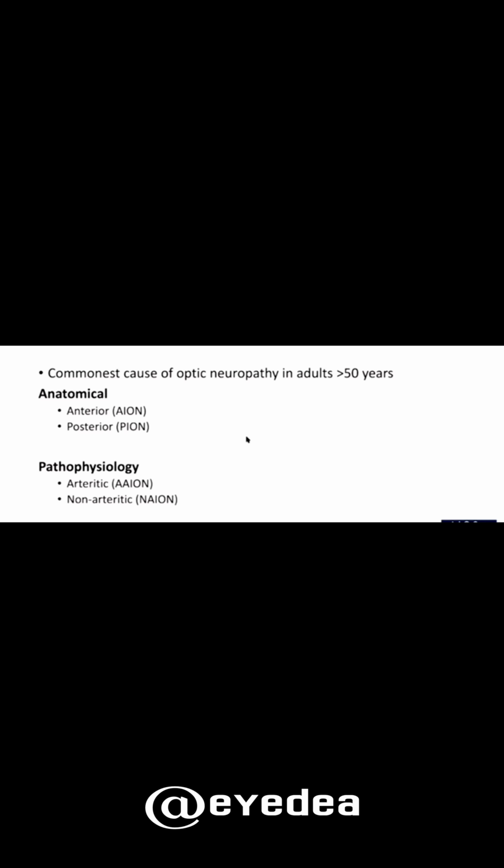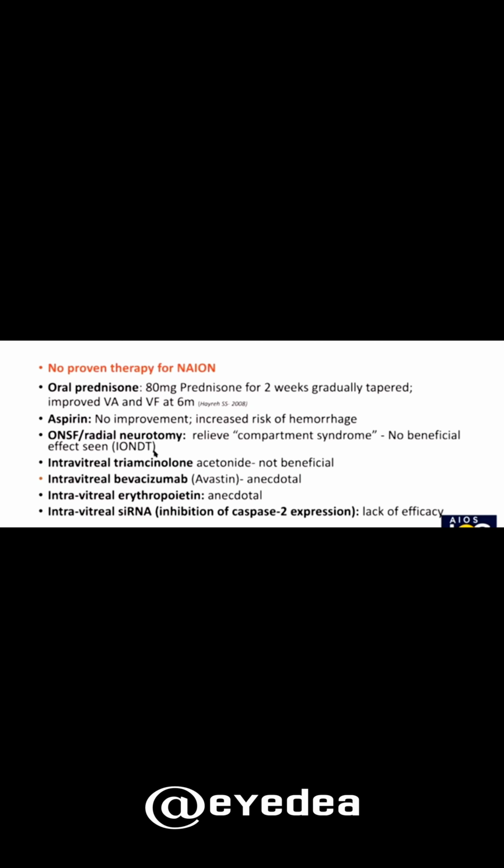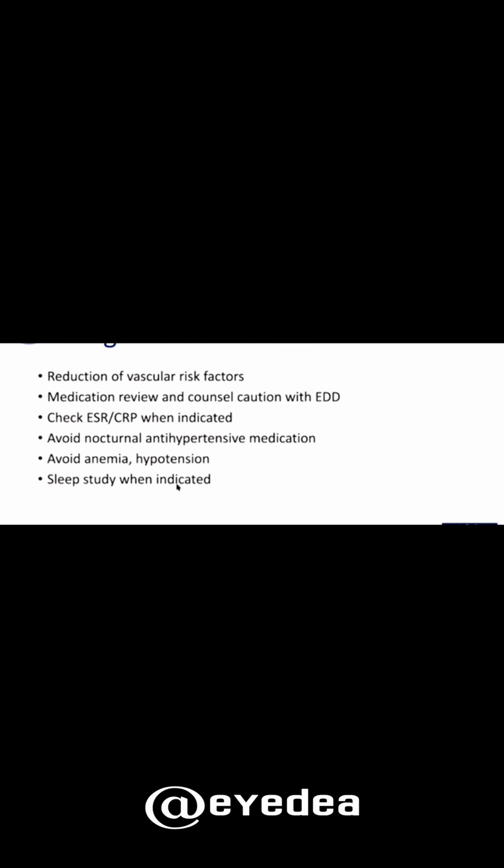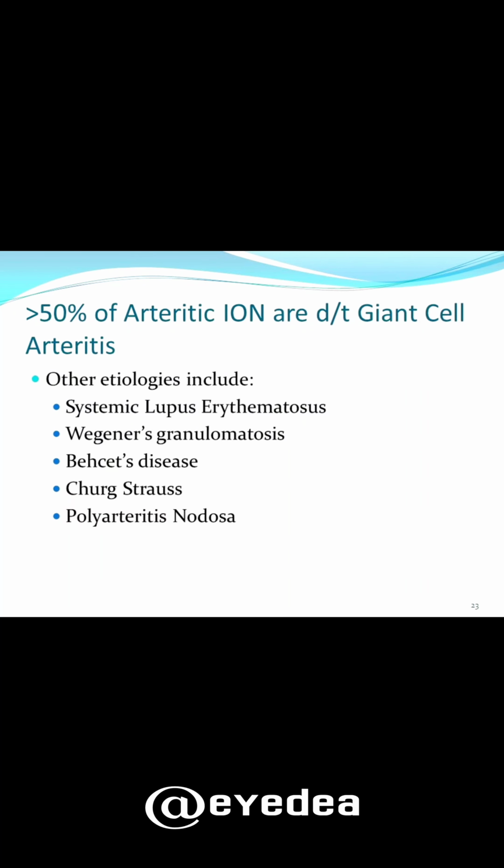So the common cause of optic neuropathy in those more than 50 years is AION. It can be anterior or posterior, arteritic or non-arteritic. No proven therapy. 80 mg prednisolone for 2 weeks, gradually tapered, improved visual function and visual field in some studies. Aspirin, no improvement, no other proven therapies. Reduction of vascular risk factors, medication review, check ESR and CRP, avoid hypotension, anemia or further strategies.